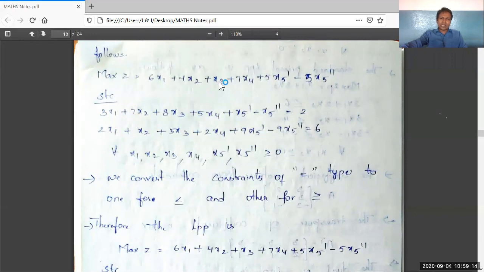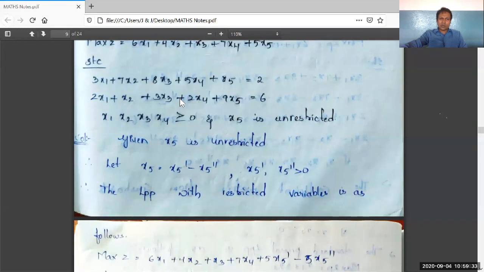6x1 plus 4x2 plus x3 plus 7x4 plus 5x5 dash minus 5x5 double dash. The subject to constraints part should also be inserted with this x5 as x5 dash minus x5 double dash. See what was the first constraint? It was just x5. So it will be x5 dash minus x5 double dash.